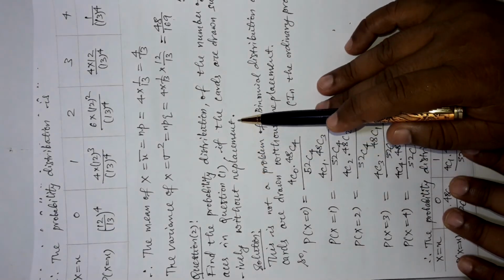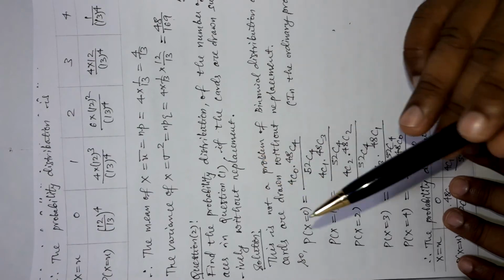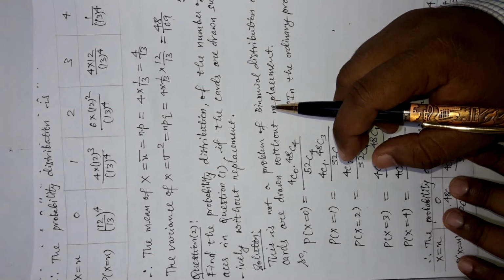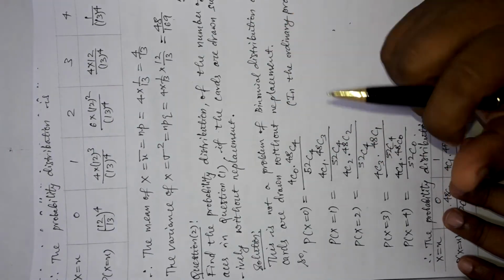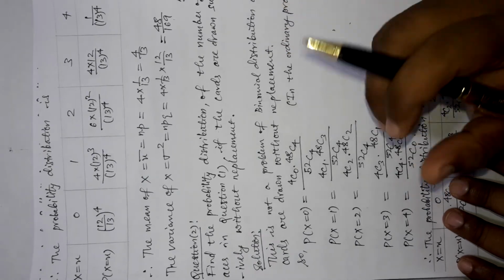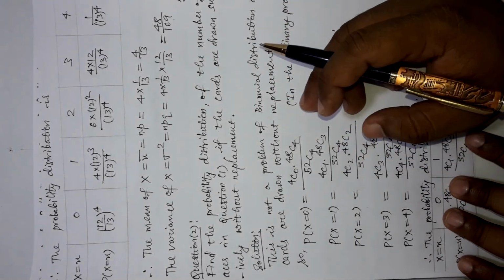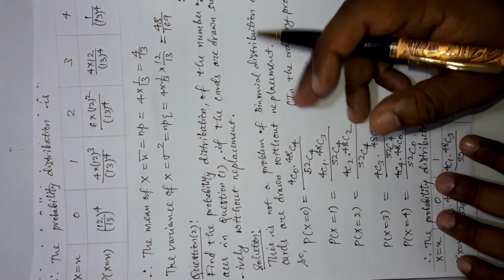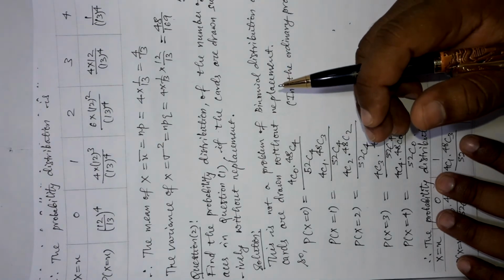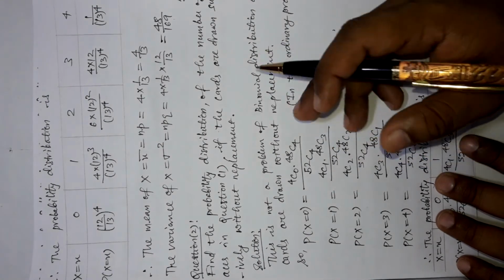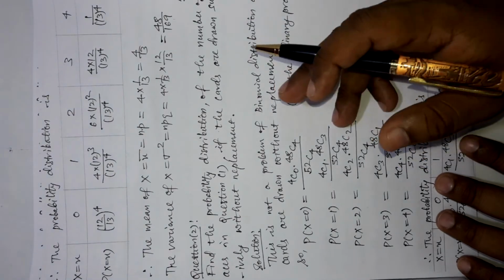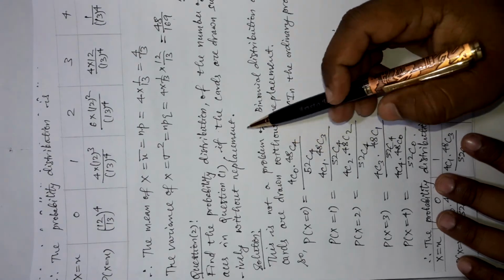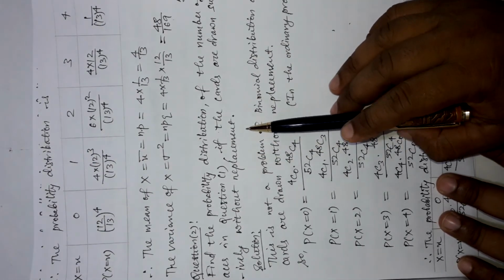As it is written without replacement, that means after every draw we are not putting that card back in the bundle. So after every draw, the number of cards in the bundle is reducing. So getting a success, or getting an S, in each trial will not be the same as before, as the total number of cards is changing. That's why here we are not getting a Bernoulli trial, and it is not representing a binomial distribution.